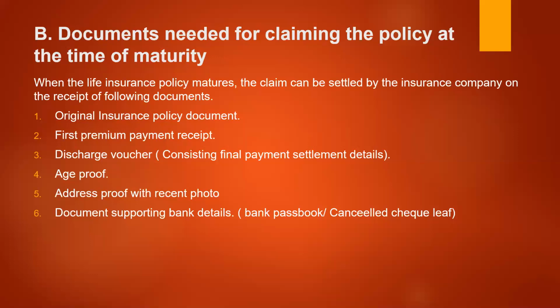If he has any queries or objections relating to the payment of the claim, he can raise them before signing this voucher. Once he signs the discharge voucher and attaches it with the policy, the same amount will be processed and paid to the policyholder. Next, age proof should also be attached. What is that age proof?